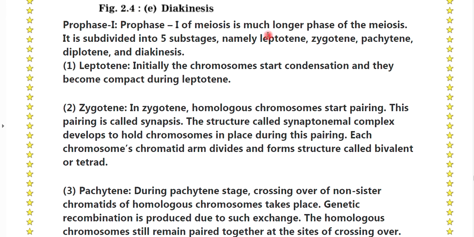Prophase first of the meiosis is a much longer phase of the meiosis. It is divided into 5 substages, namely Leptotene, Zygote, Pachytene, Diplotene and Diakinesis. Leptotene: initially the chromosomes start condensation and they become compact during the Leptotene.